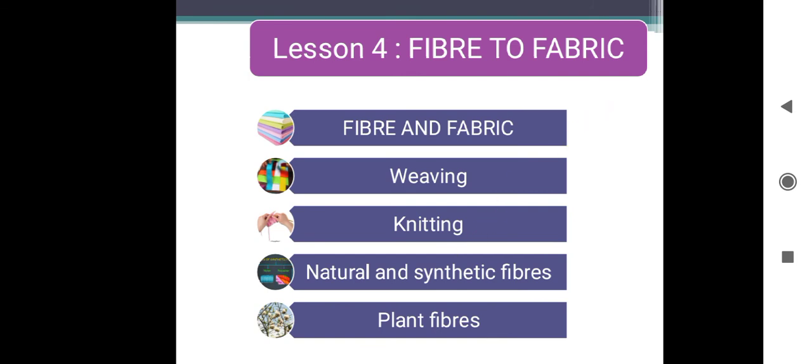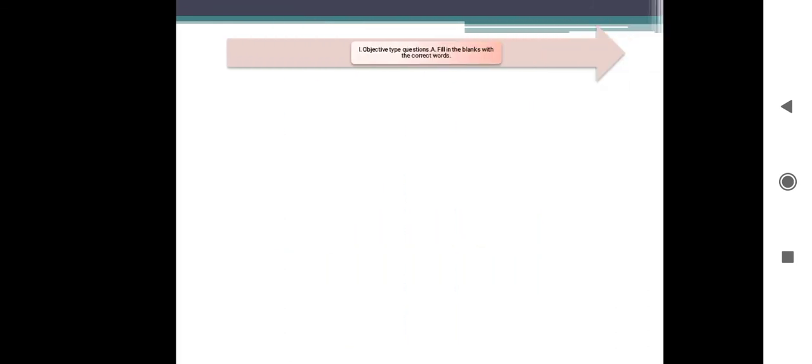Now take page number 58. Filling the blanks. Dash or thin strands of thread are twisted together to make yarn. Fibers. Dash involves arranging 2 sets of yarn to make fabric. Weaving.